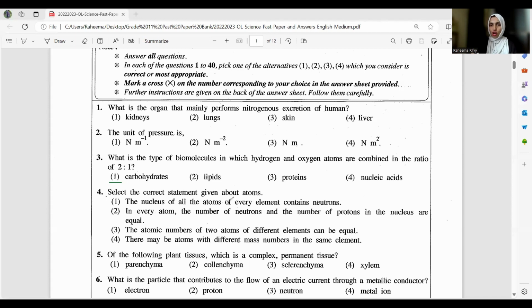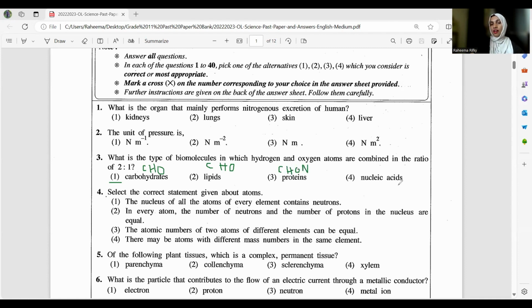Okay, just to your knowledge, I will tell you what are the elements present in these 4 biomolecules. Carbohydrate, you can see carbon, hydrogen, and oxygen. And also lipids, you can see carbon, hydrogen, and oxygen. And proteins, you have one addition: carbon, hydrogen, oxygen, and the nitrogen.